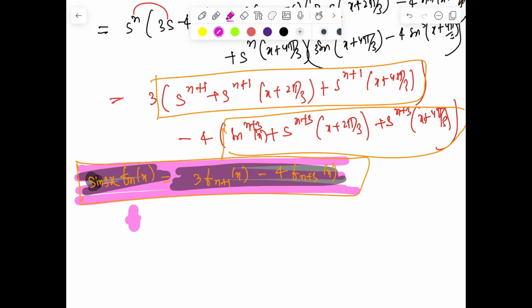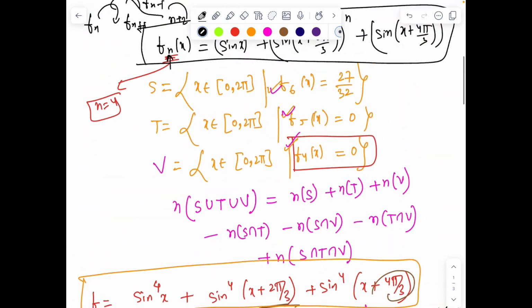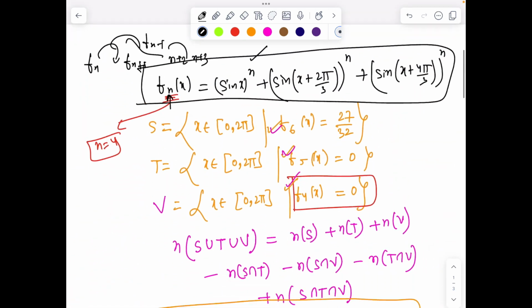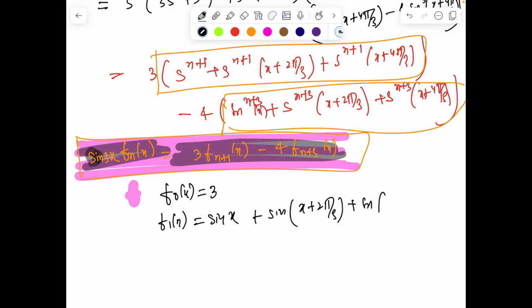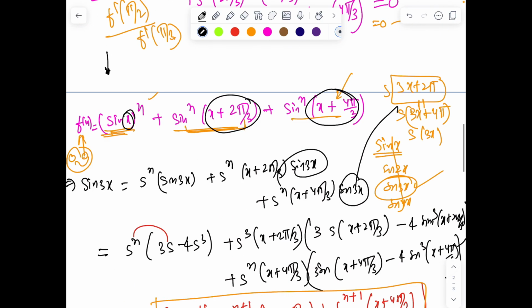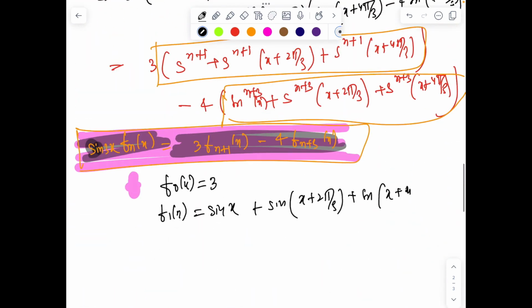Now you know only the base condition is already known, क्योंकि what is f0 x? f0 x means instead of n you put 0. So instead of n, if I put 0, what I'll get is 1 plus 1 plus 1, 3. So just you need to know this, right? अब f of 1 x भी अगर आप आसानी से देख सकते हो तो f of 1 x क्या हो जाएगा, ये तो हो जाएगा sin x plus sin x plus 2 pi by 3 and plus sin x plus कितना 4 pi by 3.